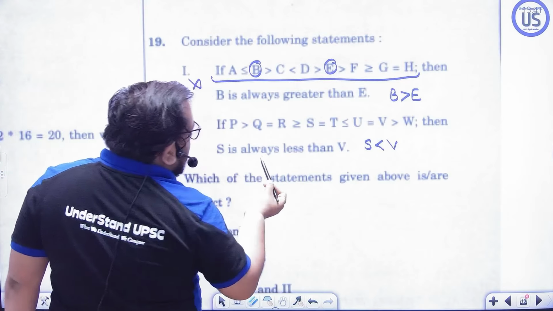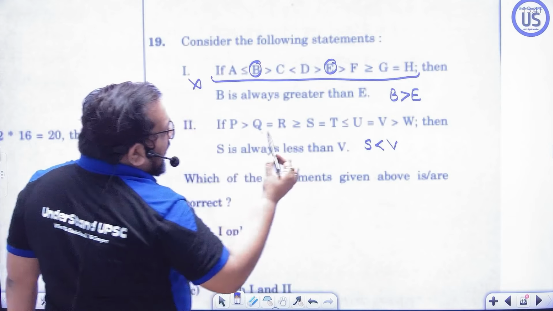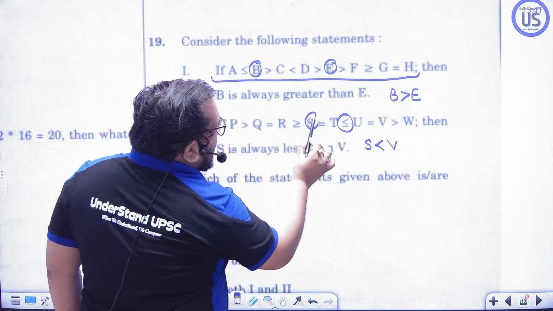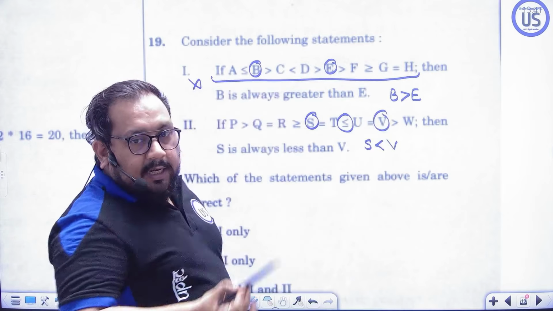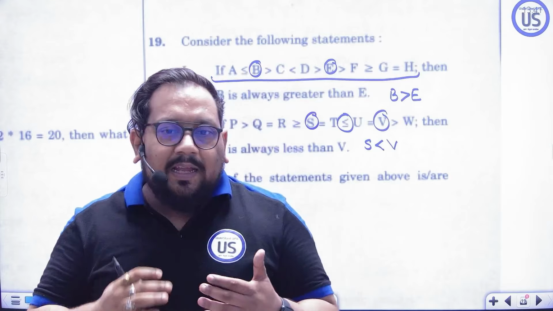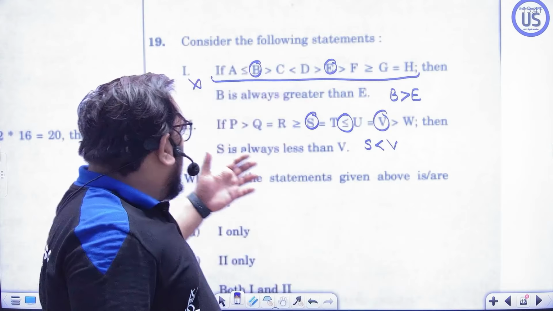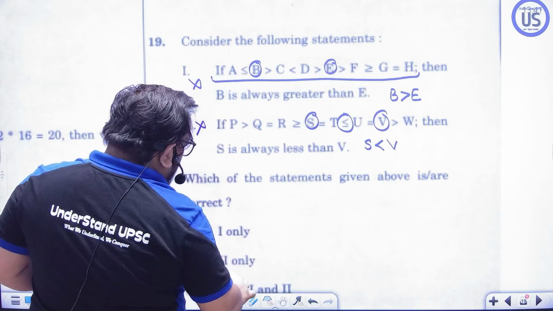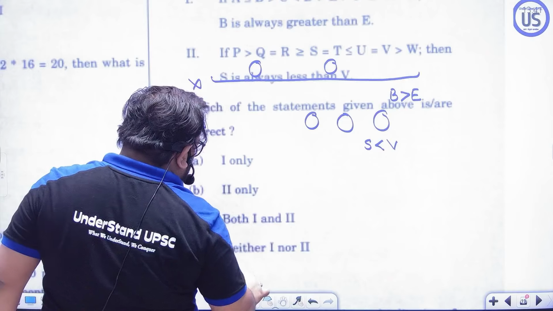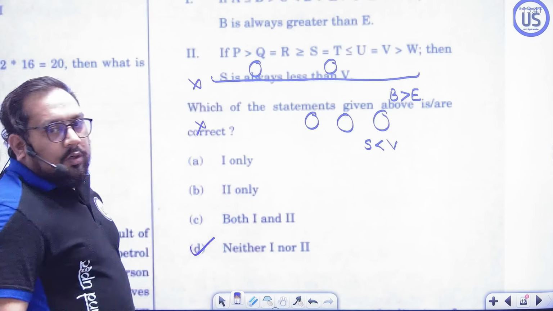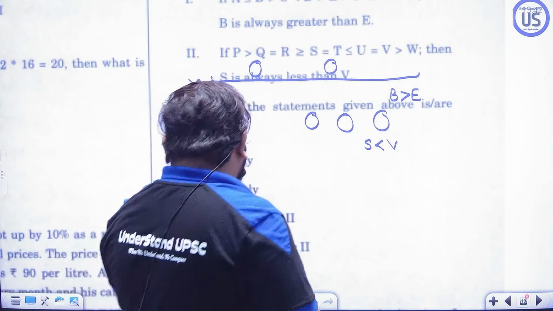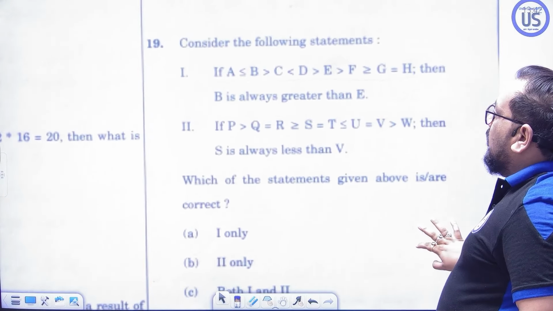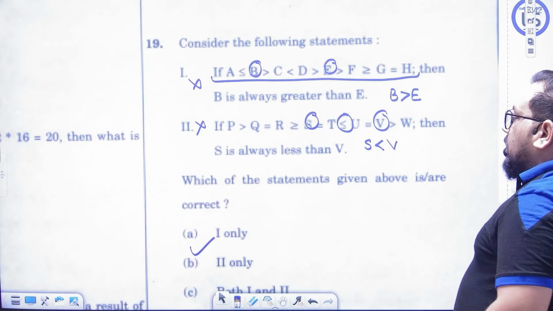Now, S is always less than B. Okay. Now check it out. It is saying greater than, lesser than or equal to B. Lesser than or equal to. So it can be equal as well. So we cannot say S is always less than B. So it is also wrong. So answer will be what? Answer will be neither one nor the other. Okay. It is the basic thing. So there are a lot of questions like this which were literally easily doable.